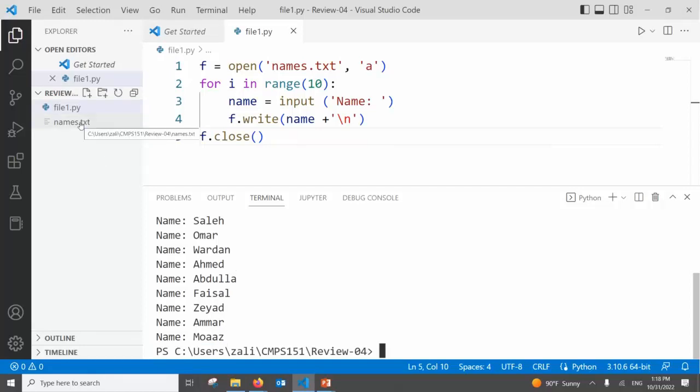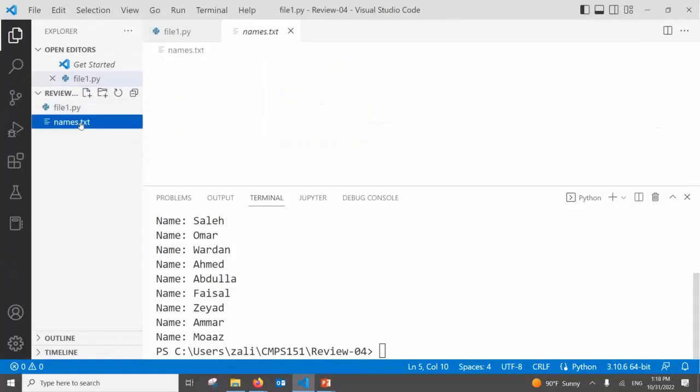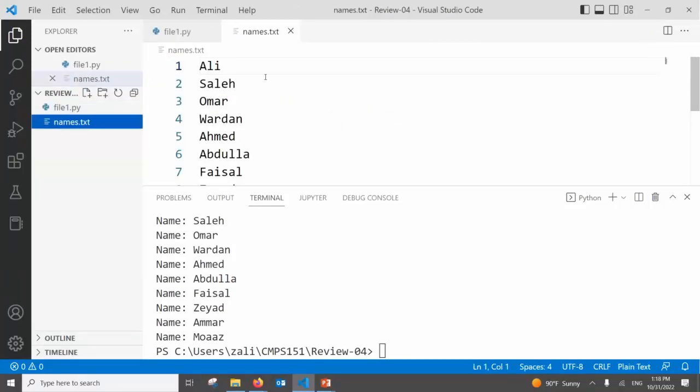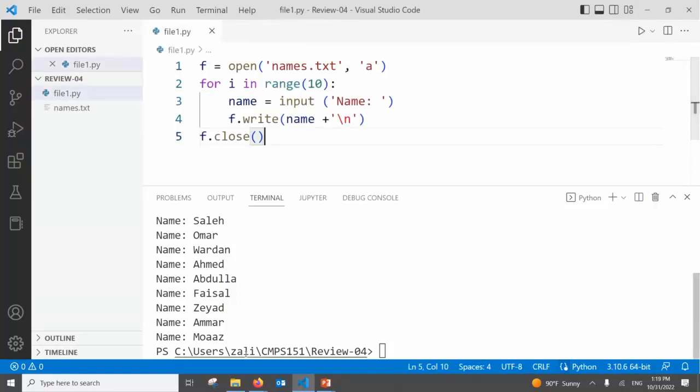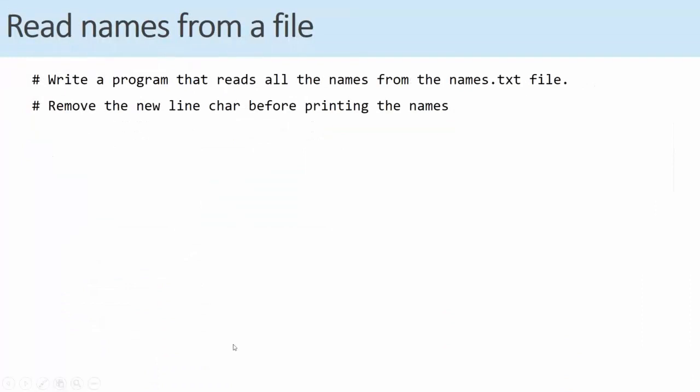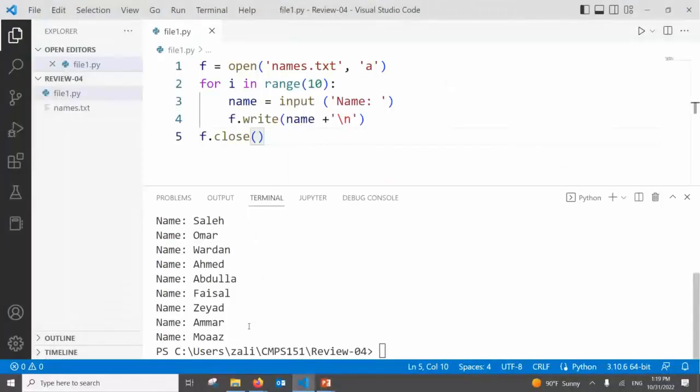Do you see what do you see here? How many names inside it? 10 names. That's it. Mission accomplished. Now the next question is the opposite. Reading names from the file. Write a program that reads all names. Remove the new line character before you print them. Remember, when you store the names, we added to each name what? A new line.